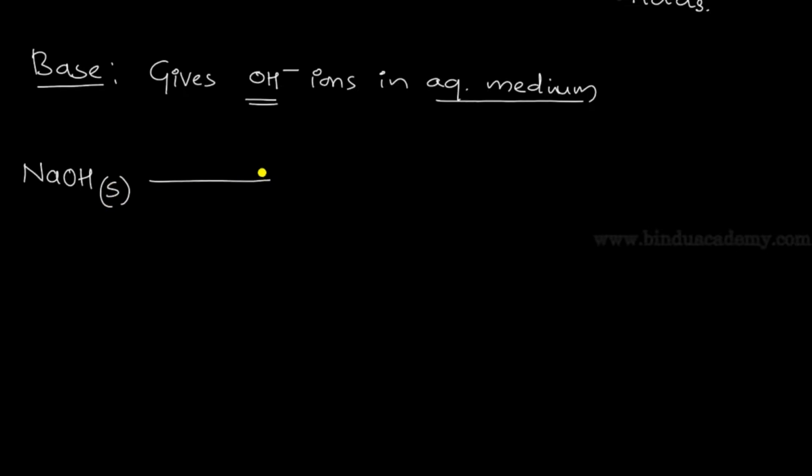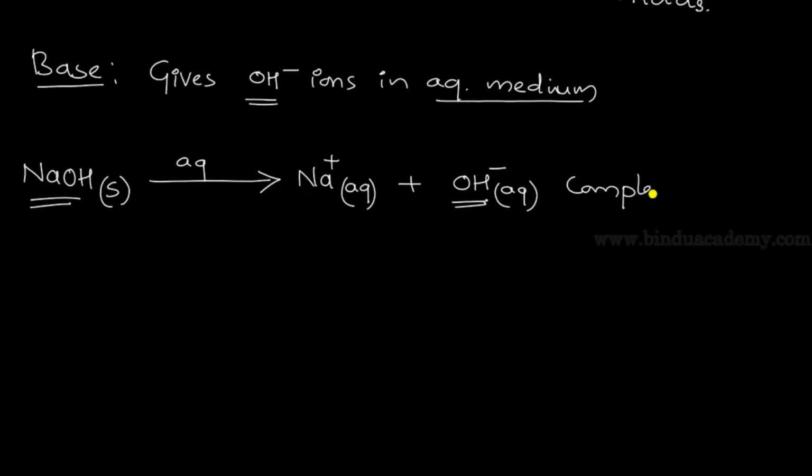Take an example of sodium hydroxide, NaOH, which is a strong base and it is a solid. When you put this sodium hydroxide in an aqueous medium, it dissociates into Na plus aqueous plus OH minus aqueous. Now this sodium hydroxide becomes a base because it is giving OH minus in aqueous medium. You can see that complete dissociation, complete ionization is there. So this base is strong. It is a strong base.